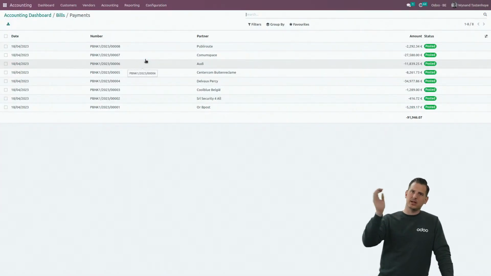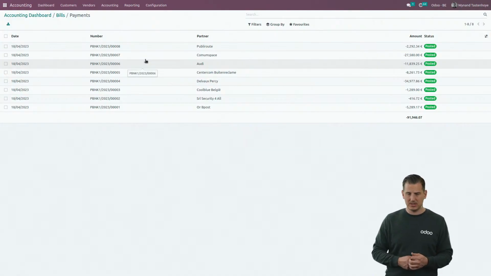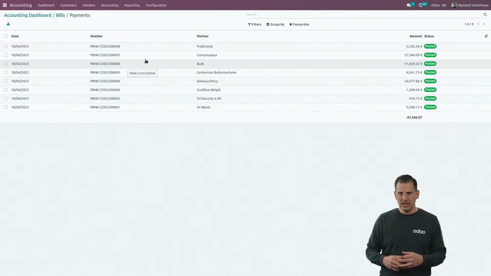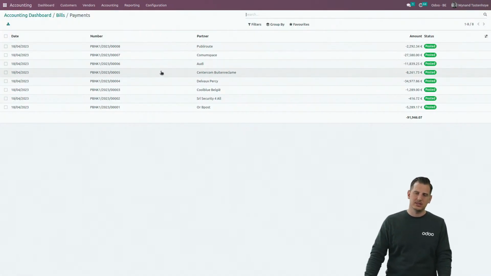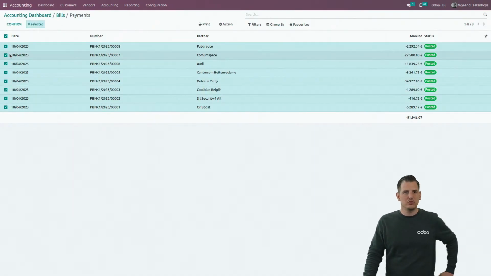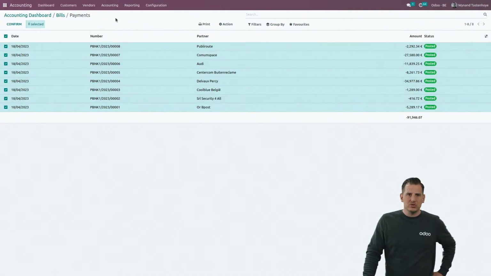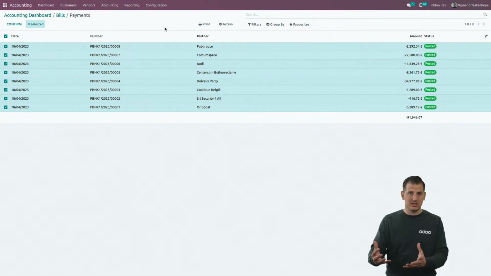At this moment, there is already an accounting entry that happened. So I removed it from my payable account and I put it on a transfer account, a waiting account, say, payments in transfer, and they will automatically be matched, of course, if we link it with the bank statements. And the bills are currently in a stage in payment. They will be paid as from the moment that we sync them with the bank statement that we're going to do right after. But because I have all my payments over here, I can see all those payments over here as well. I can define to create immediately my batch payment, my SEPA file.